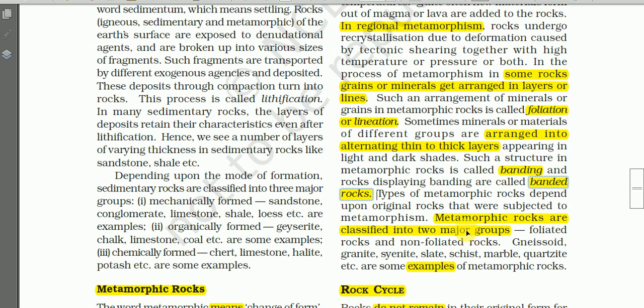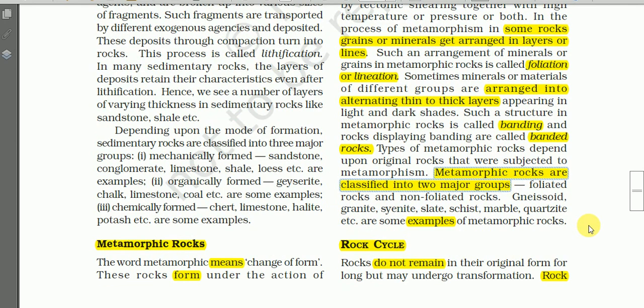Then these metamorphic rocks are classified into two major groups. Foliated rocks, okay, foliation you have learned earlier. Foliation means arrangement of the rock materials or mineral grains in lines.